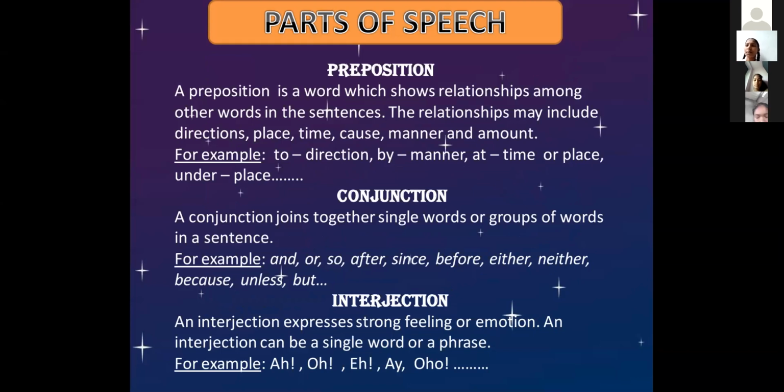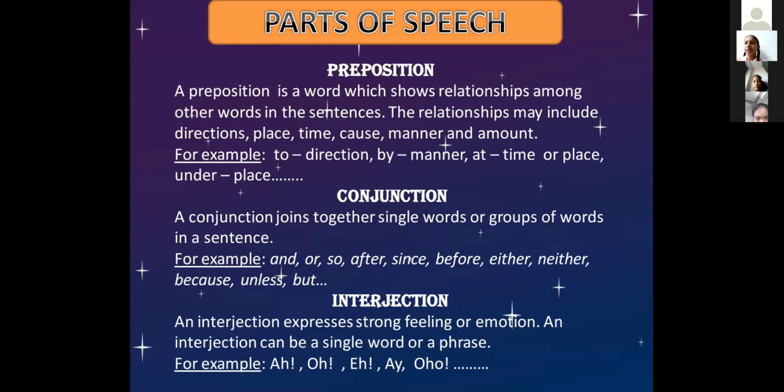Book is a noun, table is also a noun. If you want to show a relationship between two words or two sentences, then you call it a preposition. So here to shows direction, by shows manner, at comes under time or place, under comes under place. So that is preposition. Next one is conjunction.